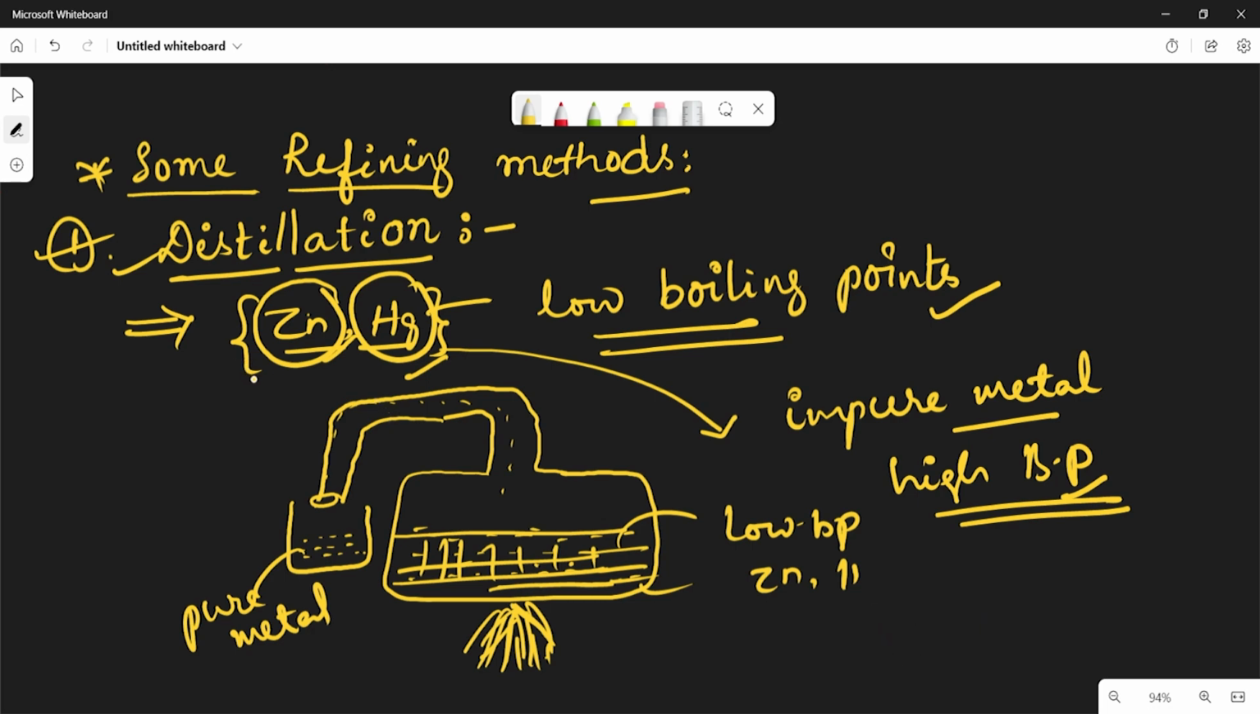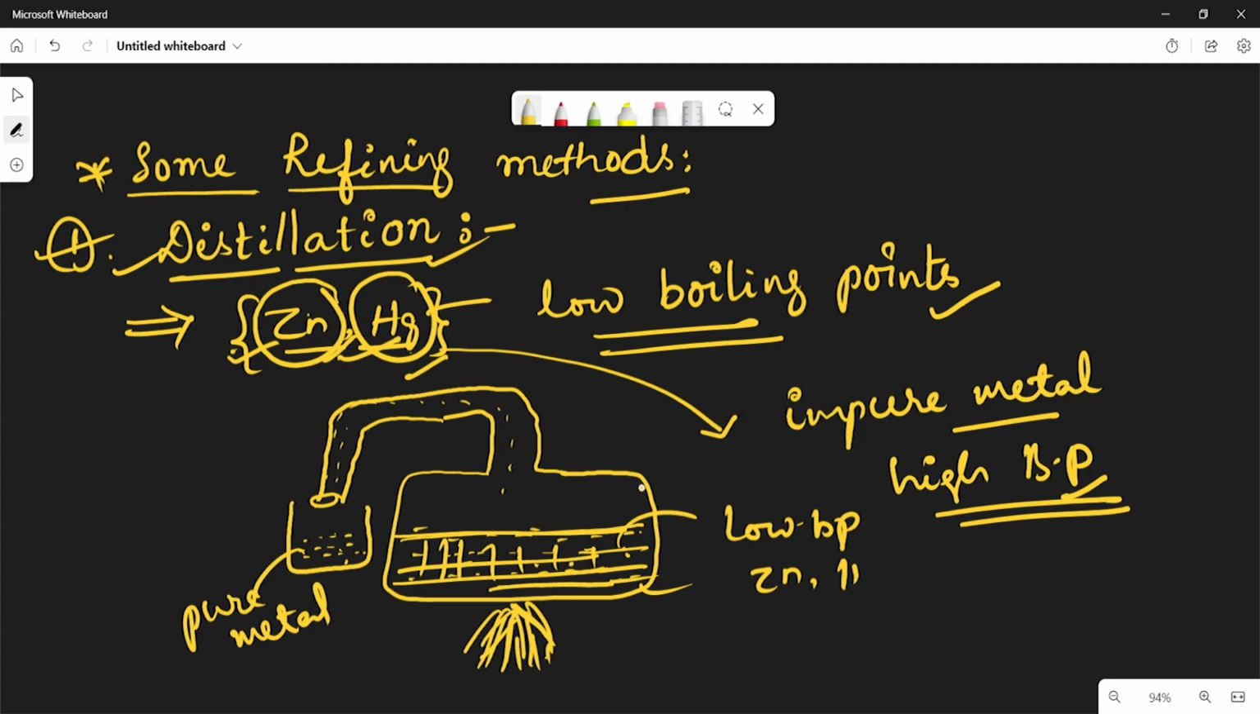Distillation means the metals which have low boiling points like zinc and mercury are refined by this distillation process. Why? Because these metals may contain impurities with high boiling points. I think we know what the boiling point is: at what temperature the liquid turns into vapor. So at low temperature only this metal is converted into vapors and we collect the pure metal here, and the impurities are deposited here. Like this we separate the pure metal from the impurities. So this is one of the best methods.